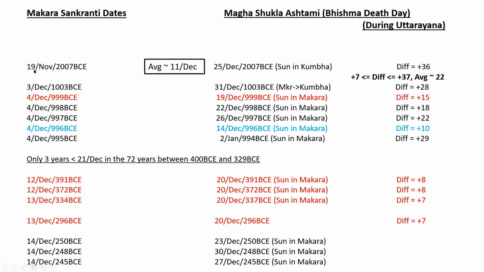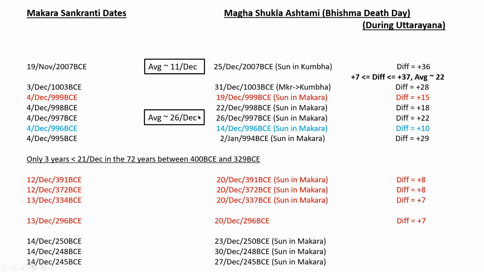So if it is 19th November, the average comes out to be 11th December. So most of the time it's not crossing 21st December. It's not showing Uttarayana. The sun is not in the Uttarayana phase most of the time. In 2000 BC, in 1000 BC, the average is 26.